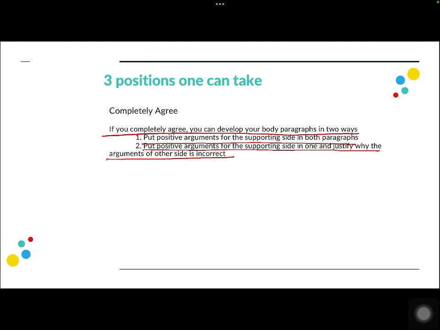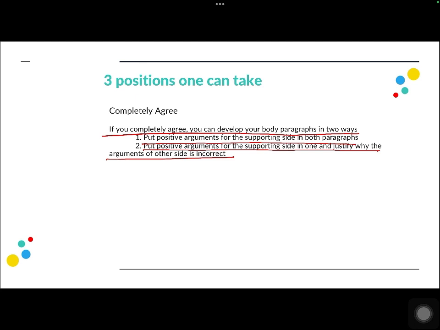So first of all, we are yet to start writing our essay, and before writing your essay, if you choose to completely agree, how should you actually develop your essay? So these are the two ways you can develop your essay. The first one being that in your entire essay you're just going to give reasons as to why you agree with this statement.